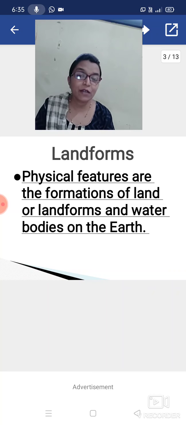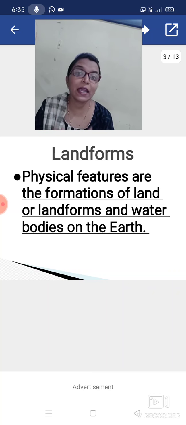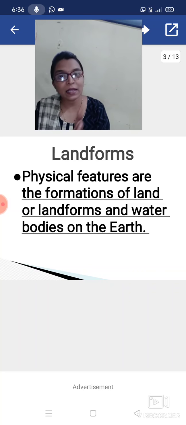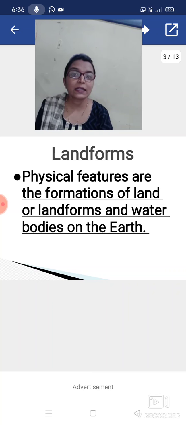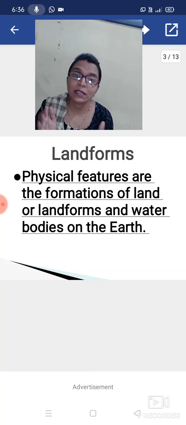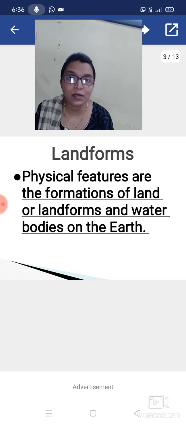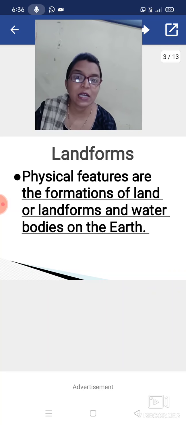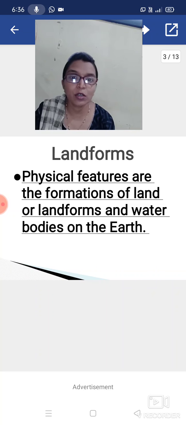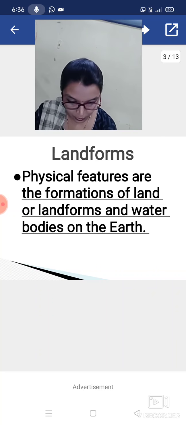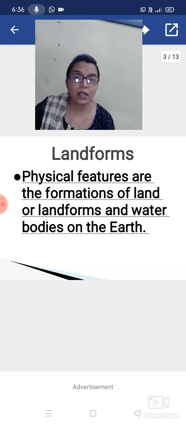Physical features means we can see them and touch them. In the same way, on the earth there are physical features, like the height of the land present on the earth. So physical features are the formation of land, or landforms, and water bodies on the earth.